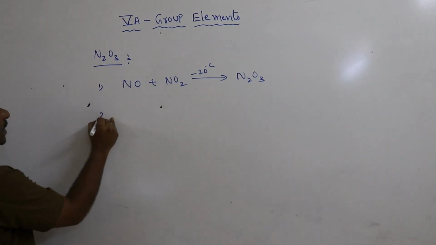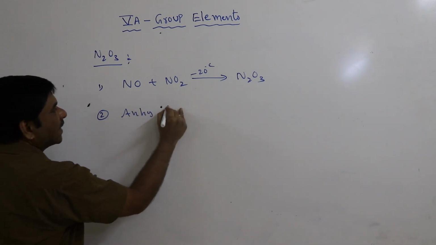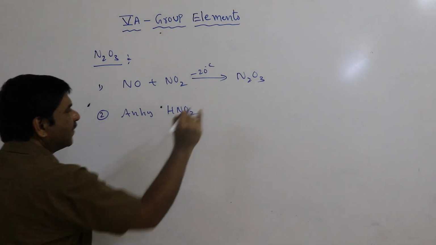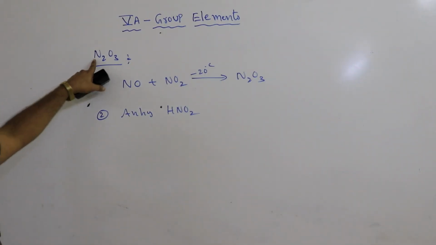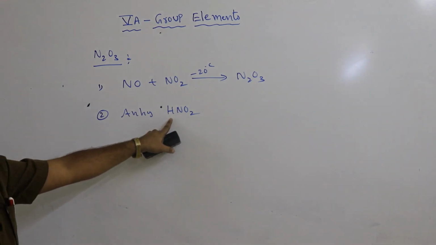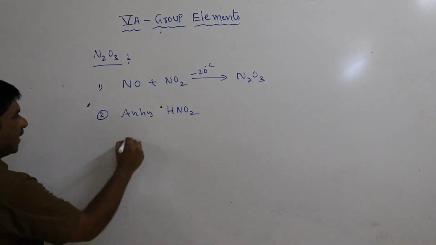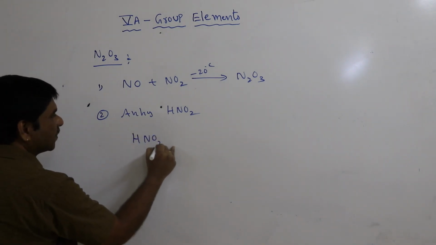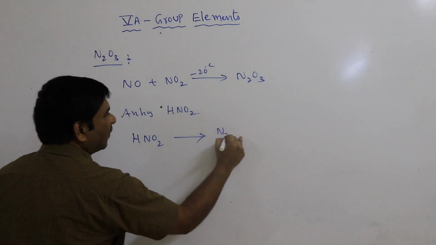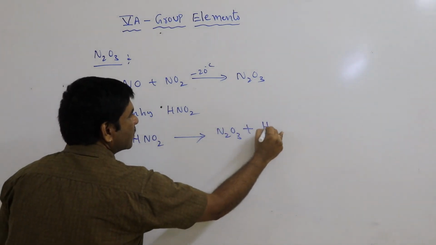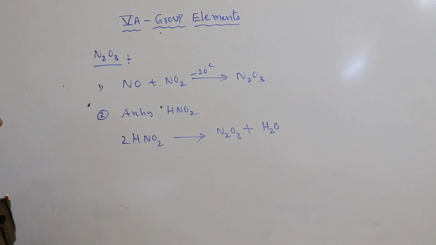It is also prepared from the anhydride of nitrous acid, which means removing water from nitrous acid. The nitrous acid formula is HNO2. If we remove the water, it can form N2O3 and also H2O. Balance the equation like this.